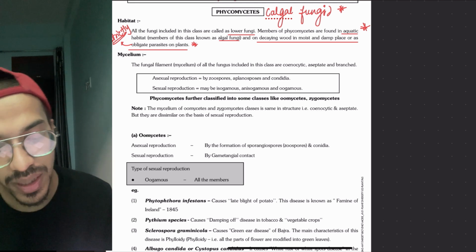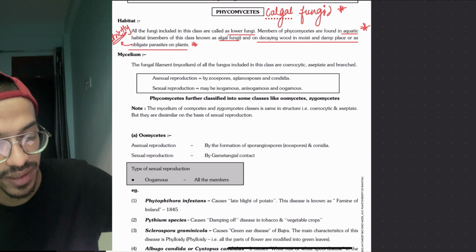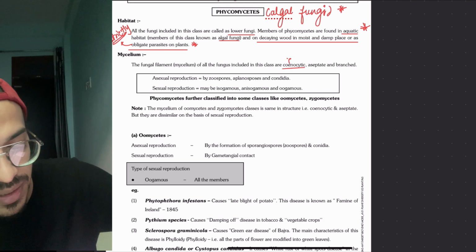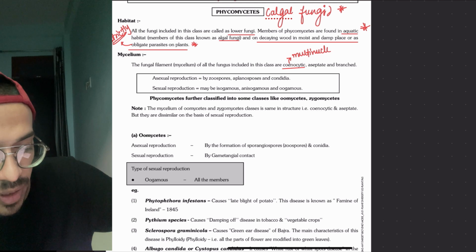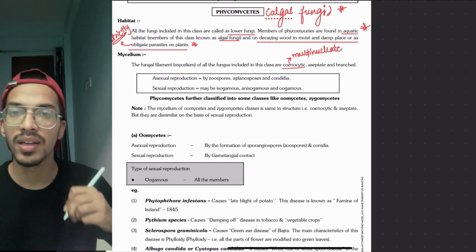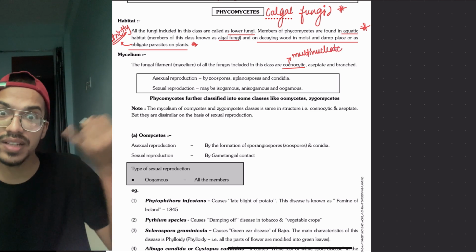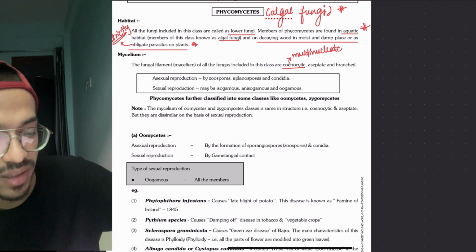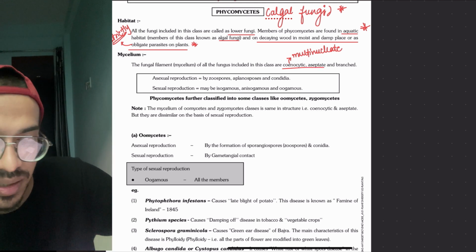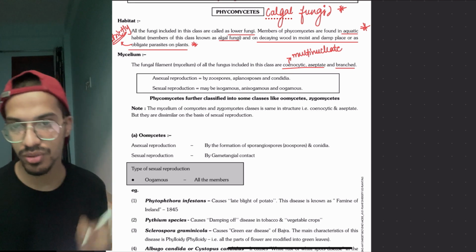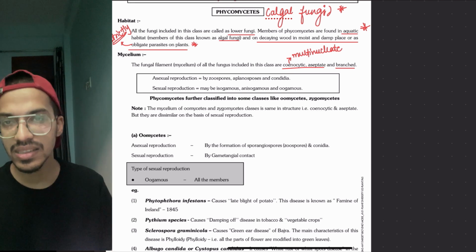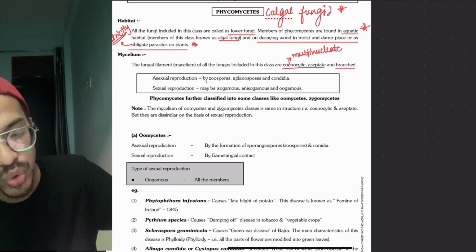Moving on to the next thing, their body is made up of mycelium, and they are coenocytic. Multinucleated, you know, because septa didn't form, and septa is an advanced feature, an extra thing being made. Remember it like that. Aseptate, right, and branched. Mostly everyone is branched. Now the next thing is that asexual reproduction is by zoospores.